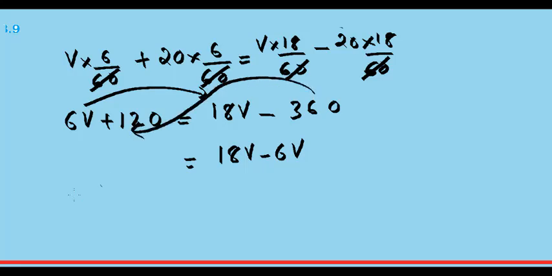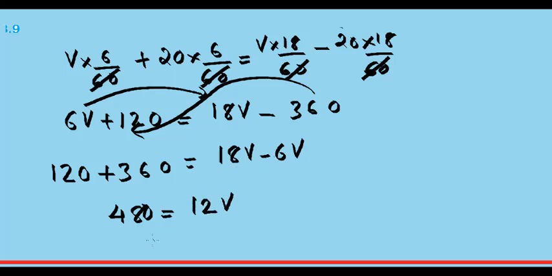This 360 can be taken to the other side, that will become positive, 120 plus 360. So this will give you 480 equal to 18 minus 6, which is 12V. So you will get V equal to 480 by 12, 40 km per hour. So that is the speed of the bus.